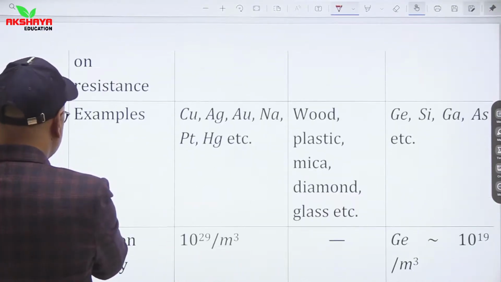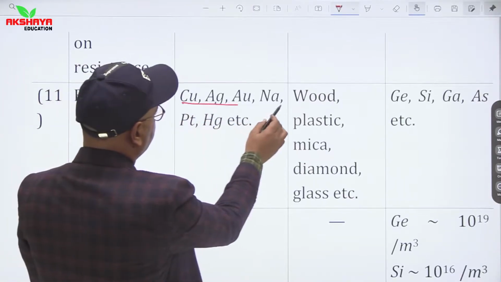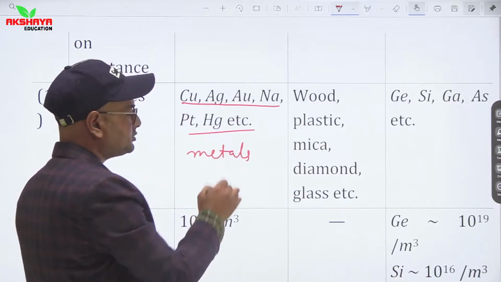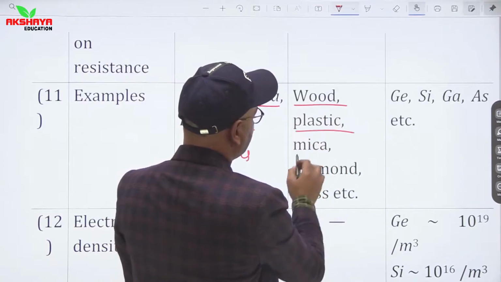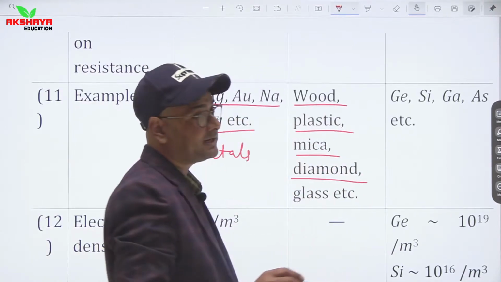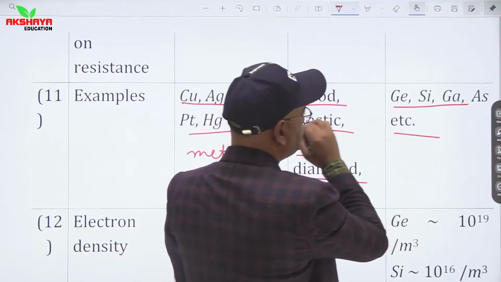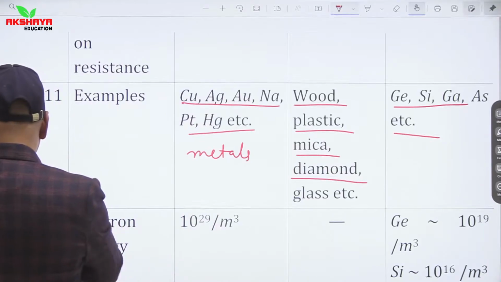Now let us see examples. All the metals are known as conductors, and wood, plastic, mica, diamond, glass, etc. are insulators, while silicon, germanium, gallium arsenide, these all are known as semiconductors.